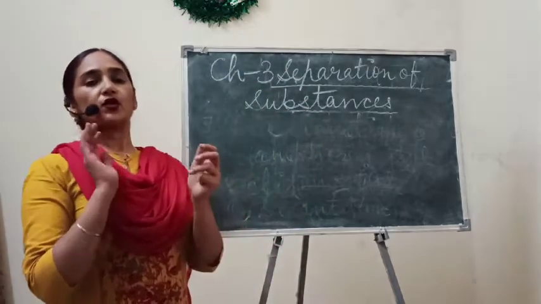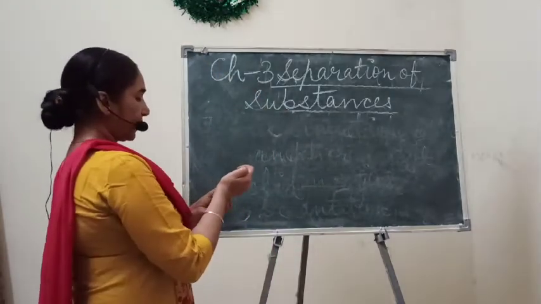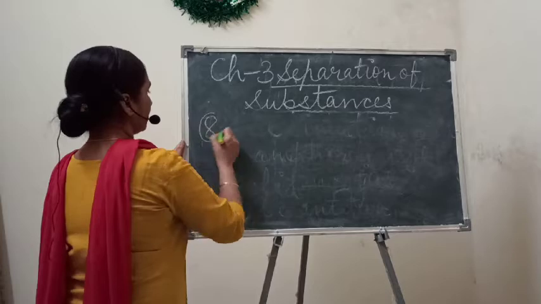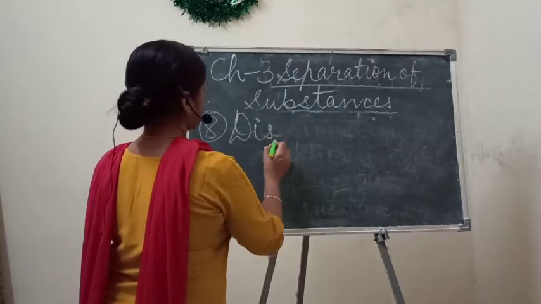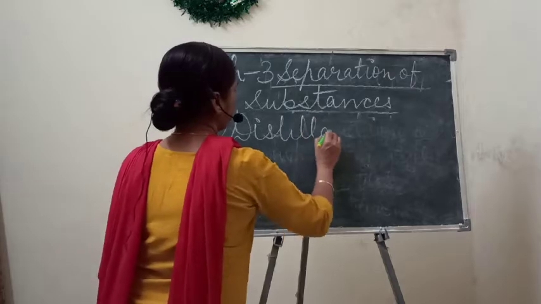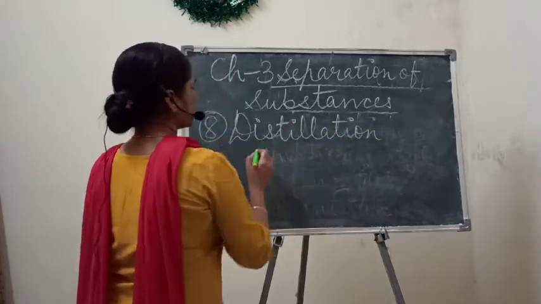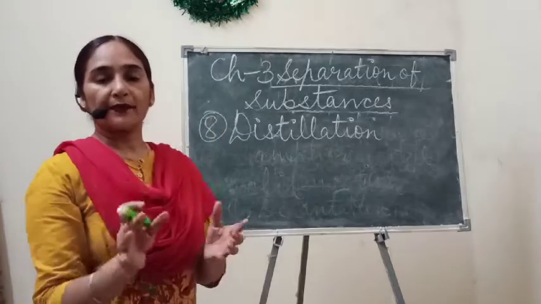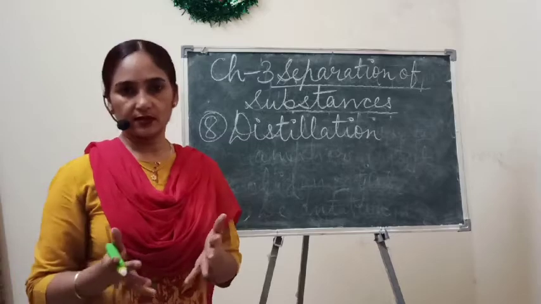Means in case of distillation, what will happen? Let's first write what is distillation. Distillation. In this process, we can separate the pure liquid from other substances.